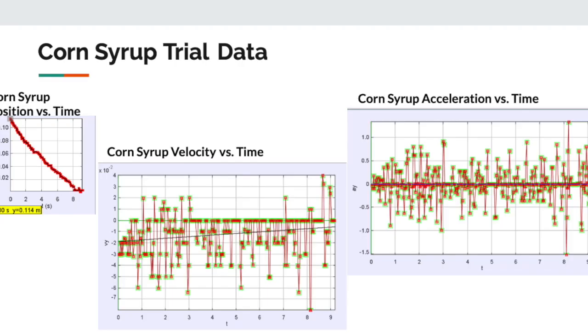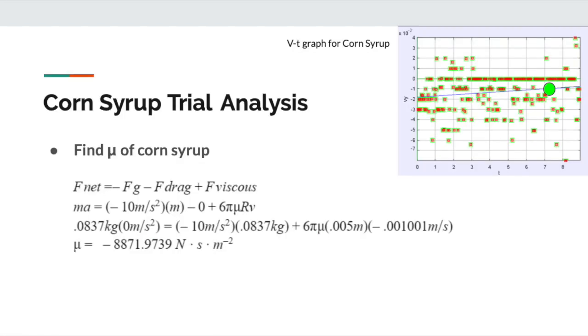The corn syrup trial data showed an average acceleration of 0, which means that there is no net force acting on the ball and that it has reached its terminal velocity. The same process as before was used to find the mu, and it was found to be negative 8,871.9739, which is obviously inaccurate, but we will discuss this later. However, the takeaway is that this number is very large, which means it has a very large resistive force acting upon the ball.